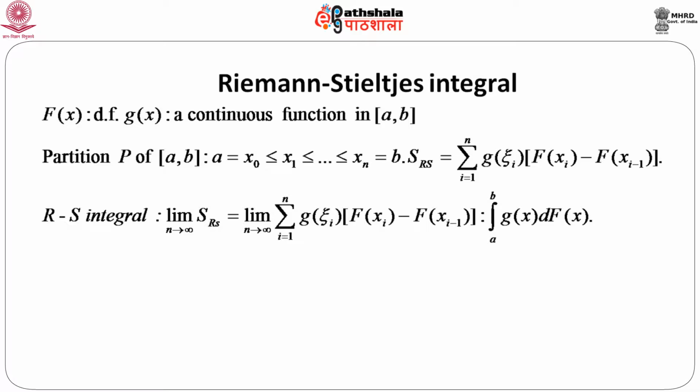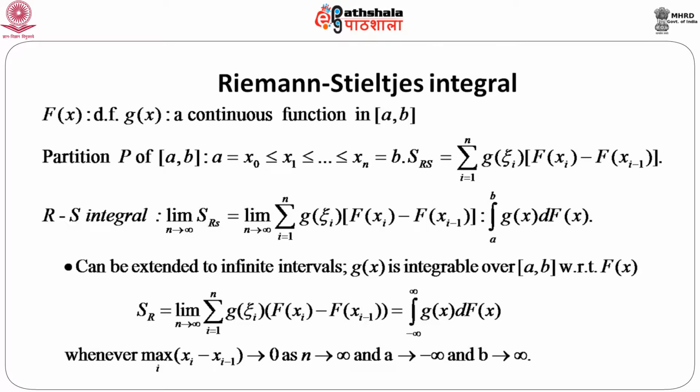If this limit exists, then this limit is the Riemann-Stieltjes integral and is denoted by the integral from a to b of g(x) dF(x). It is clear that here we are integrating g(x) with respect to the function capital F(x), where capital F(x) is a distribution function and g(x) is a continuous function.